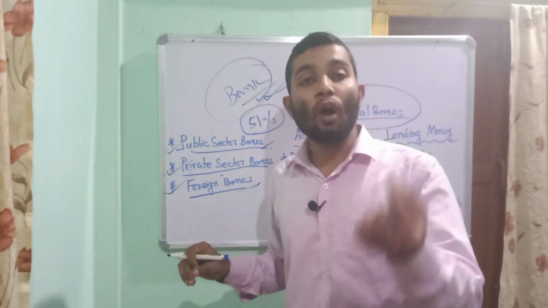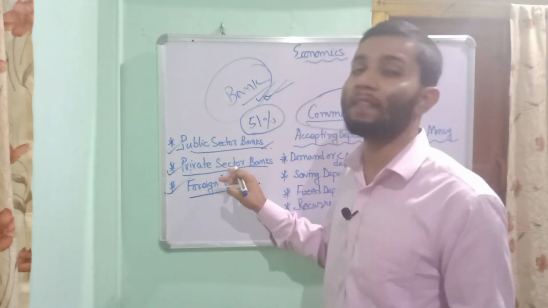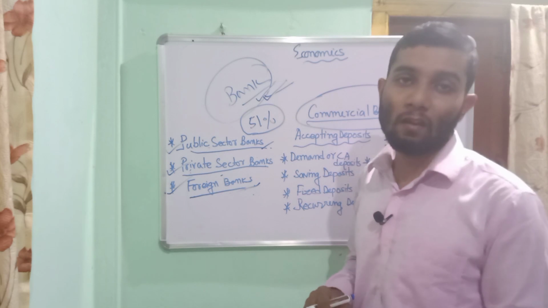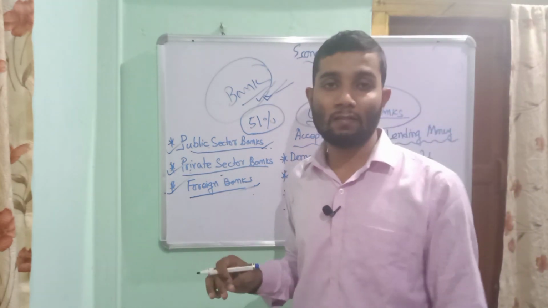Dear student, let me take one example of private sector banks. We can give the example of Axis Bank, HDFC Bank, ICICI Bank, IndusInd Bank. So many examples are there of private sector banks. Dear student, private sector commercial banks, their main motto is to earn profit.